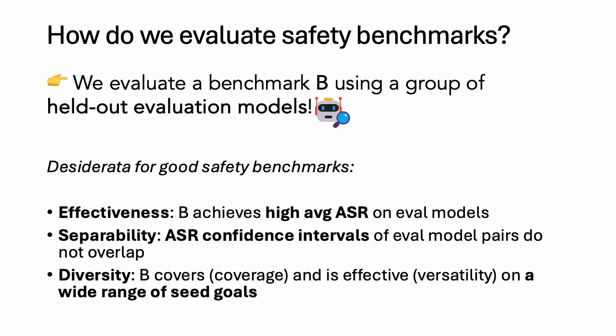Second, we have separability, which measures the ASR confidence intervals of pairs of evaluation models. If the attack success rate confidence intervals do not overlap, then we say two models are separable. For the separability metric, we simply measure the proportion of pairs that can be separated. Finally, we measure diversity, which indicates that B covers and is effective on a wide range of seed goals.